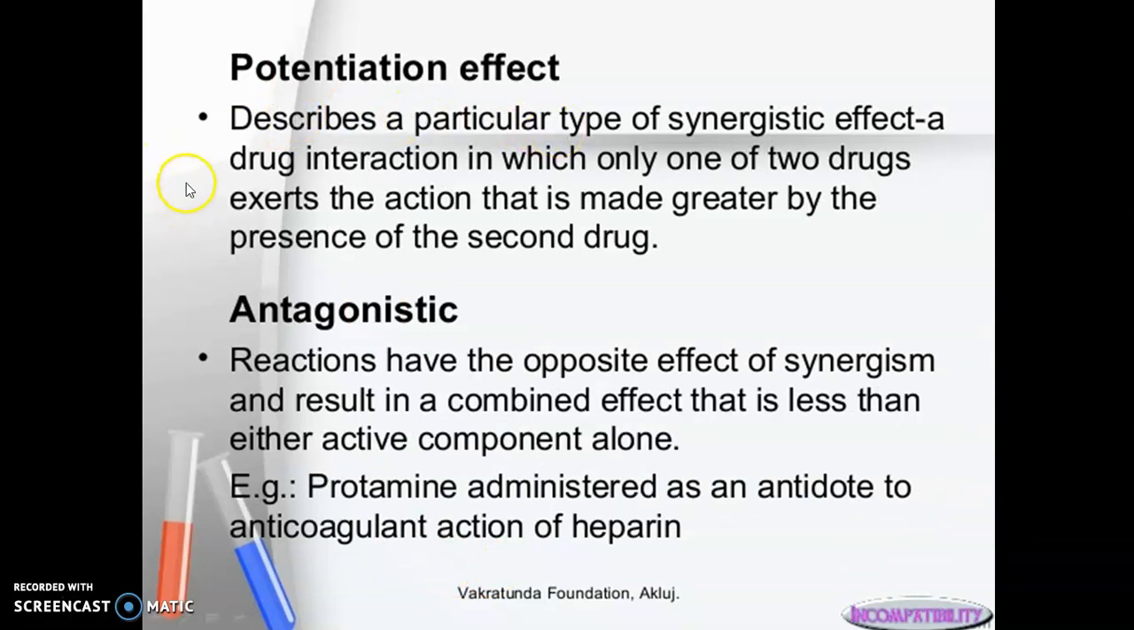Potentiation effect describes a particular type of synergistic effect, a drug interaction in which only one of two drugs exerts the action that is made greater by the presence of the second drug. Antagonistic reactions have the opposite effect of synergism and result in a combined effect that is less than either active component alone. For example, protamine is administered as an antidote to the anticoagulant action of heparin.